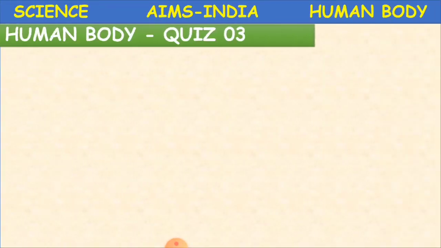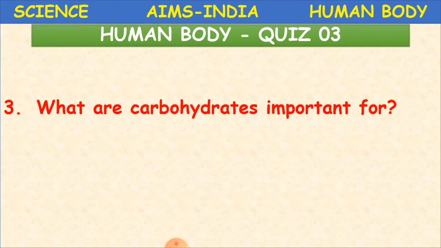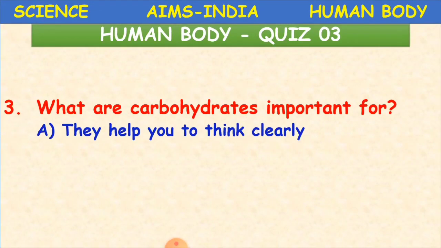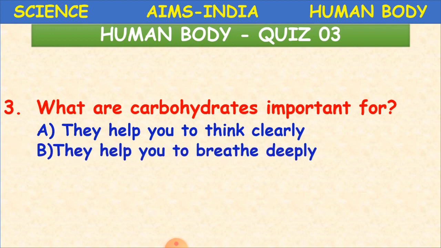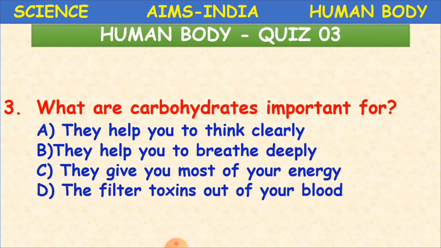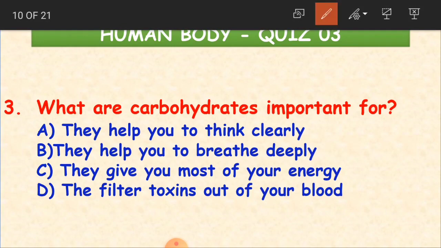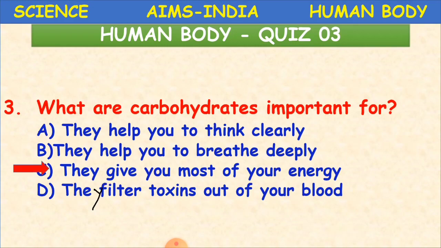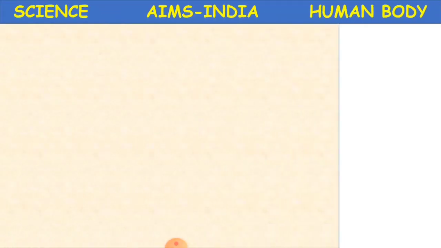Yes, now the third question. What are carbohydrates important for? They help you to think clearly. They help you to breathe deeply. They give you most of your energy. They filter toxins out of your body. Why are they important, children? Yes, they give you most of your energy. That is why we have to take nutritious food. Clear? Yes? And the next question.